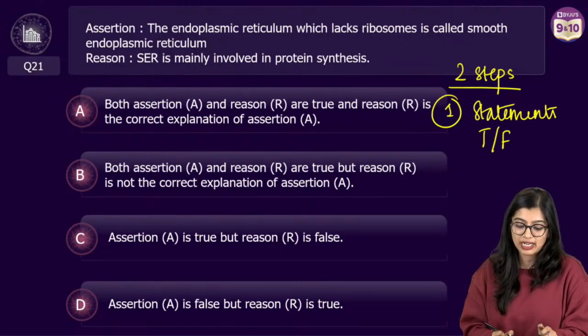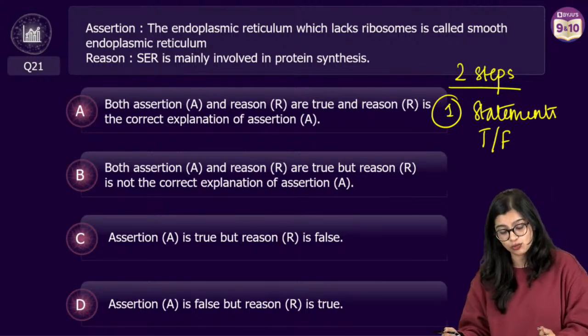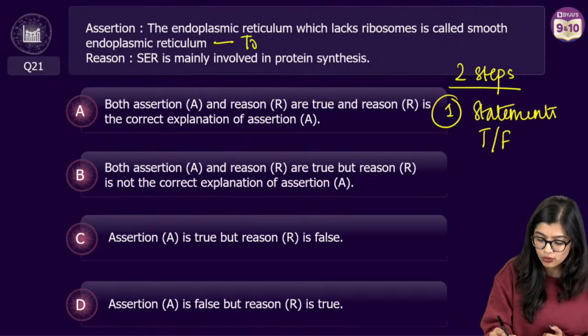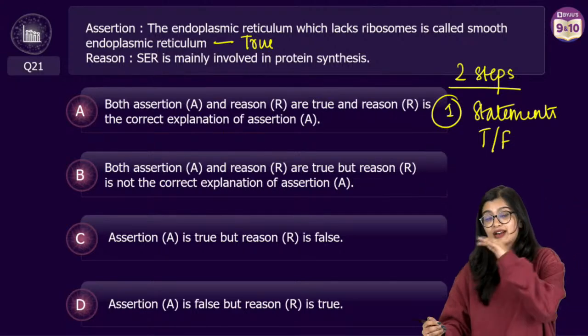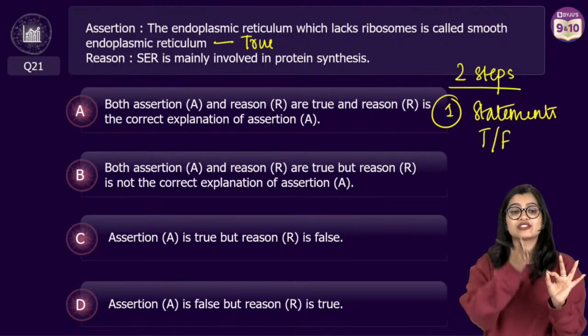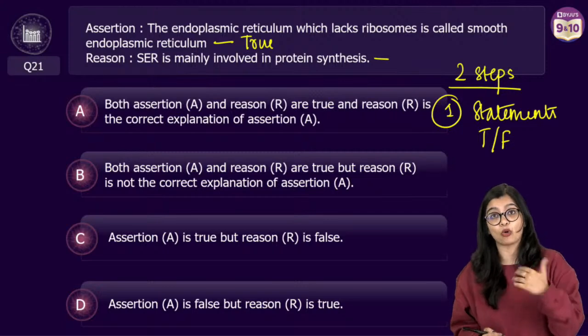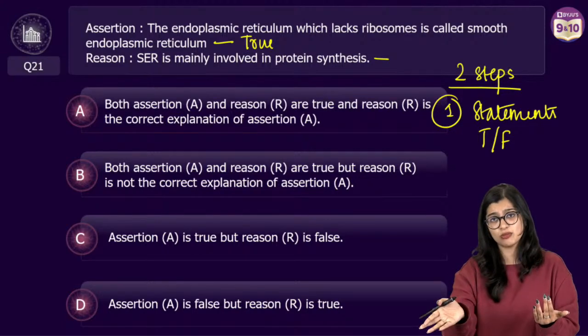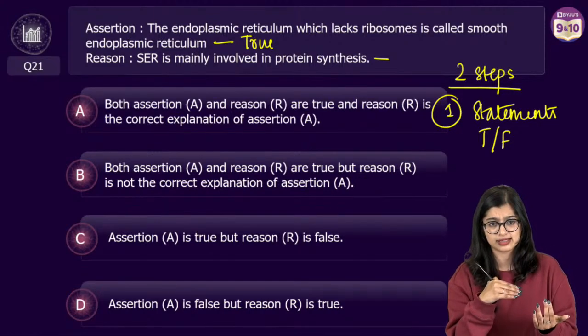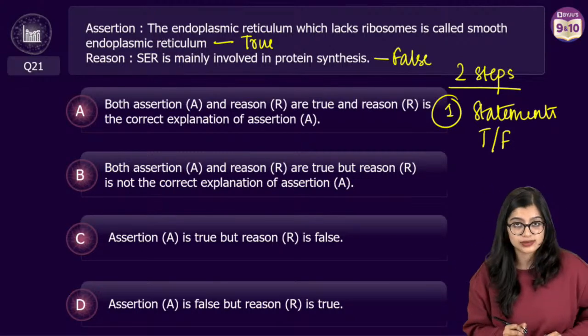Now, assertion statement A says that endoplasmic reticulum that does not have ribosome is called smooth endoplasmic reticulum. We know that this is true. And the type of endoplasmic reticulum that has the ribosomes is called rough endoplasmic reticulum, right? But is SER involved in protein synthesis? If ribosome is absent, it cannot do protein synthesis. It does lipid synthesis. So this is false.